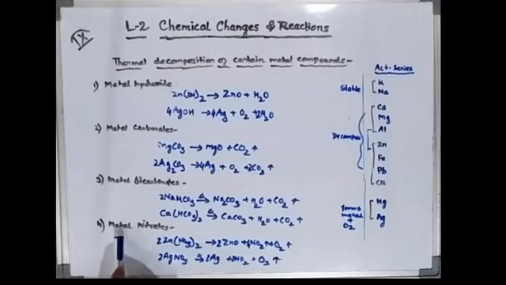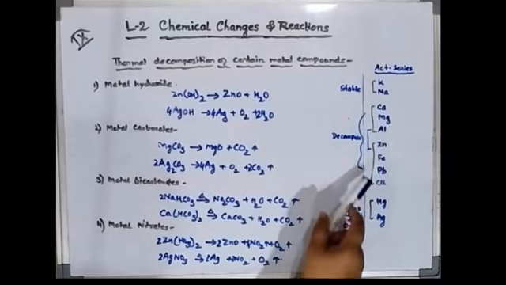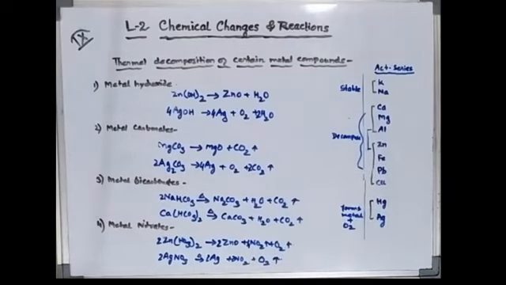And in case of metal nitrates, we get the respective oxide plus nitrogen dioxide gas plus oxygen in case of the elements which are above in the activity series. And metals which are much lower in the activity series give only the metal in place of metal oxides.